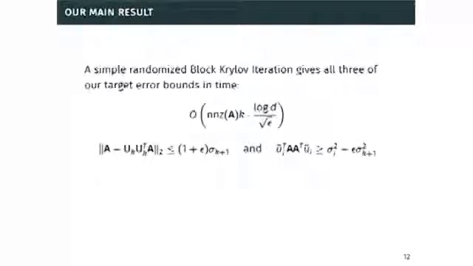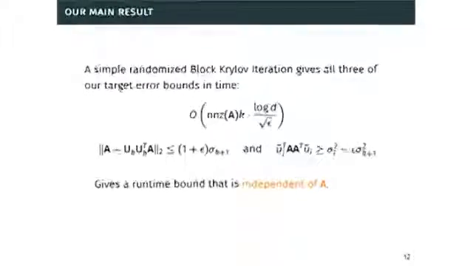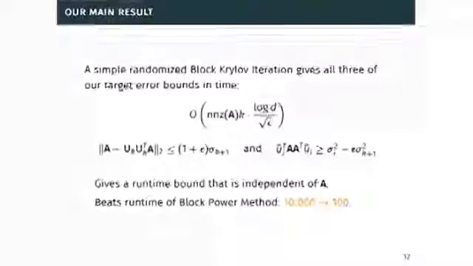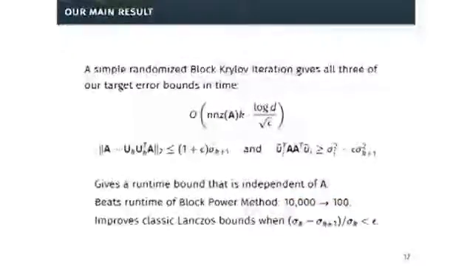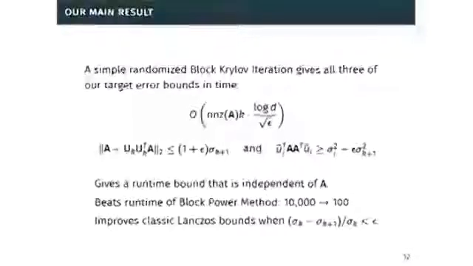Okay, so our main result is a simple randomized block Krylov iteration that gives all three target error bounds in this runtime. The number of iterations is log d over square root of epsilon. This is giving a bound that's independent of our matrix A. So in classical analysis, if you happen to have a gap of size 0, you get literally no guarantees on your performance. Our bound will still be useful in that case. It beats the runtime of block power methods significantly for small epsilon. It again improves on Lanczos whenever your gap is smaller than your epsilon parameter.